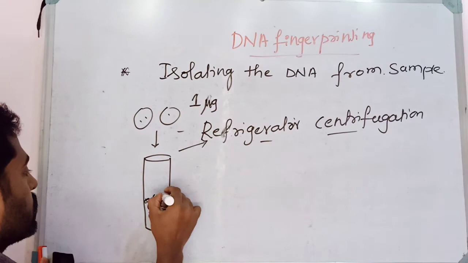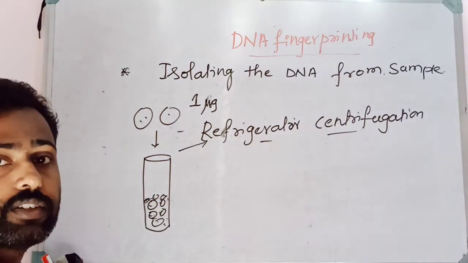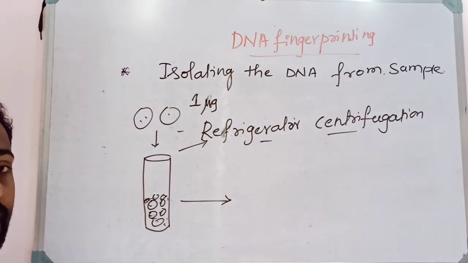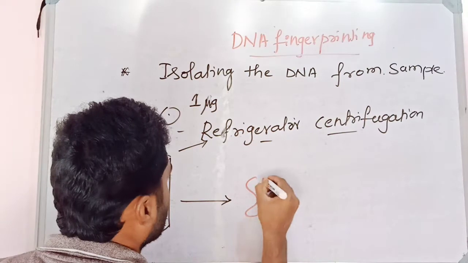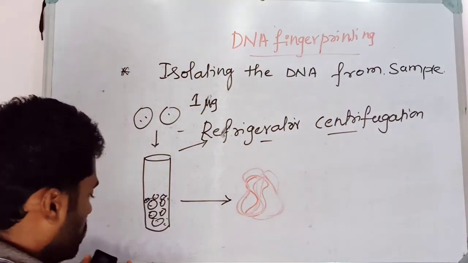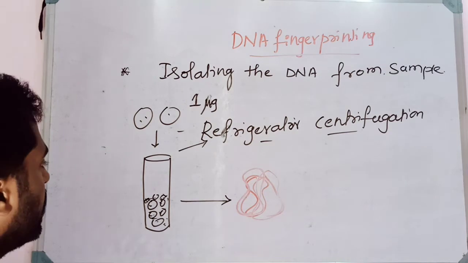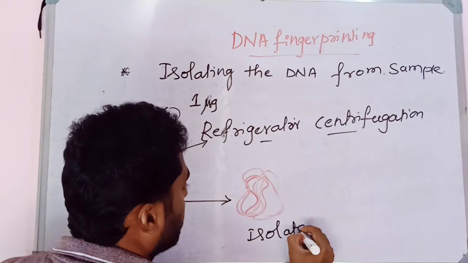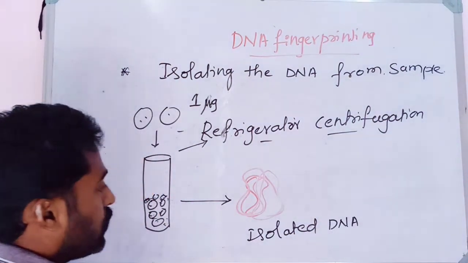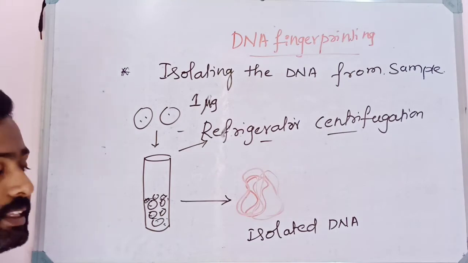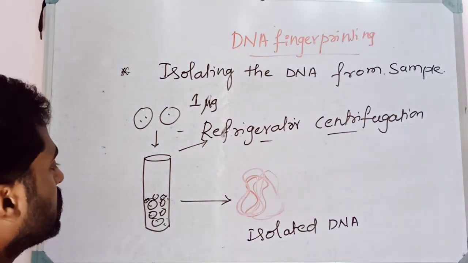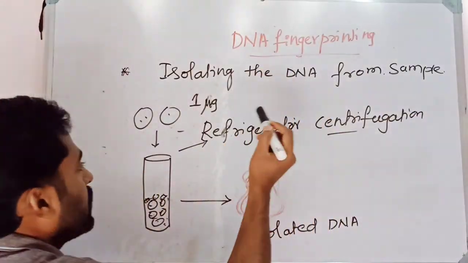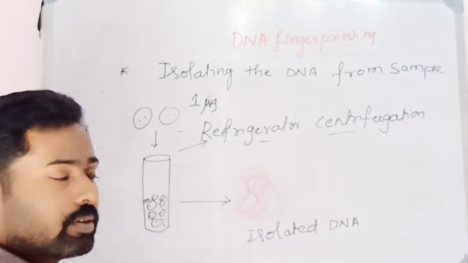By putting the cells inside the centrifugation tube and adding a suitable medium or solution, the DNA of those cells will be isolated. So this is the first step. See here, this is the isolated DNA. DNA from those cells can be isolated, and this is what is regarded as the isolated DNA. The first step is isolating the DNA from the sample by the refrigerated centrifugation method using suitable solvents.